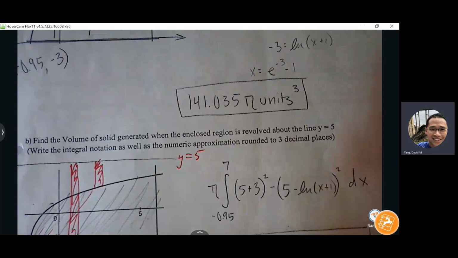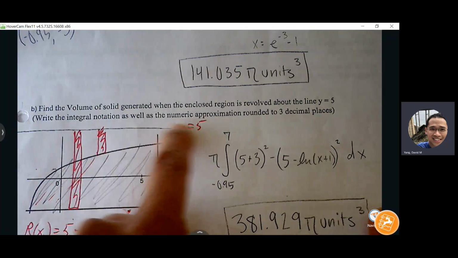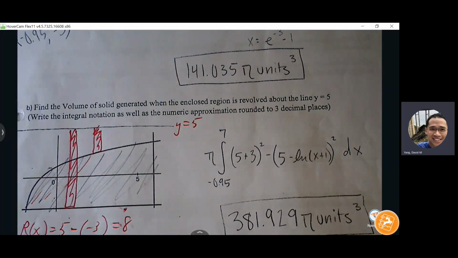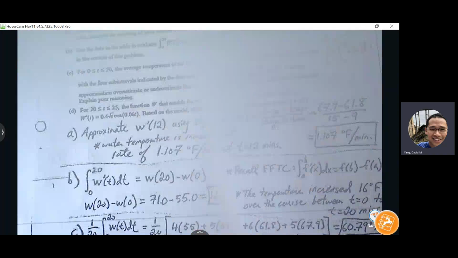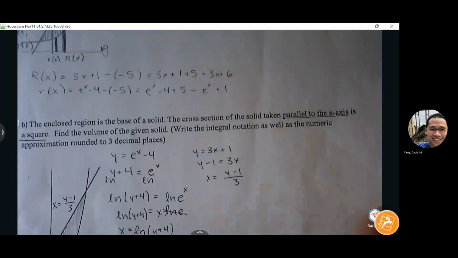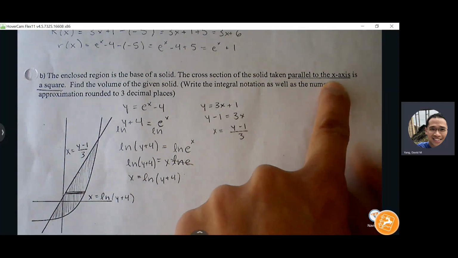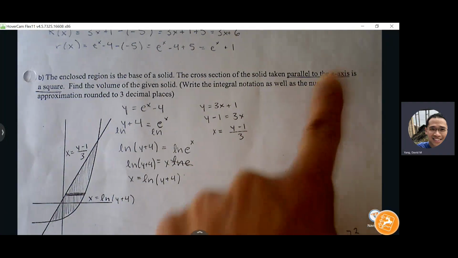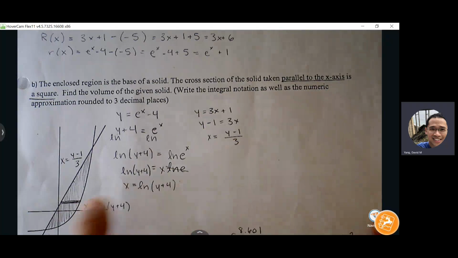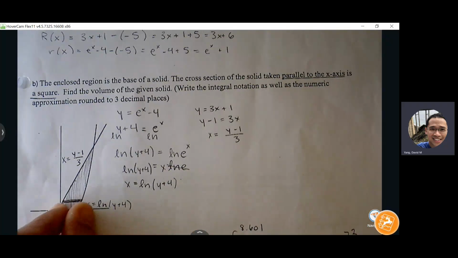With disk and washer method, right? You know that you're always drawing a radius that is perpendicular to your axis of revolution. Whatever your axis is, your radius or your length is always perpendicular to it. But with cross section, if a problem says parallel to the x-axis, that is the direction of your base length. You're not going to do anything different from whatever direction they tell you. Parallel to the x-axis is this direction, so you're going to hold your base length in that direction.